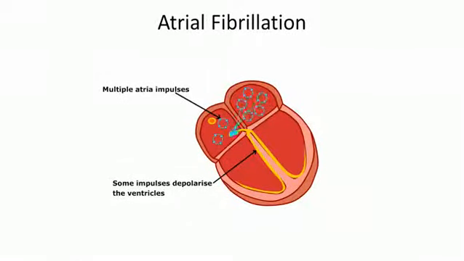Atrial fibrillation is a common supraventricular arrhythmia in which multiple areas within the atrial muscle tissue generate impulses randomly and at a very fast rate. Some of these impulses will travel through the atrioventricular node and depolarize the ventricles in the normal fashion.